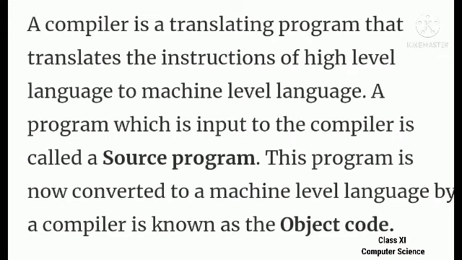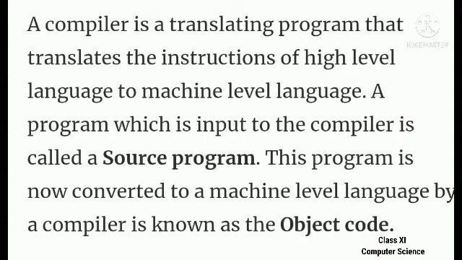The machine level language code is called as object code. That is the function of compiler. So the compiler converts the source program into object code. It's translating the source code into object code. That is the purpose of compiler. It is a translating program.